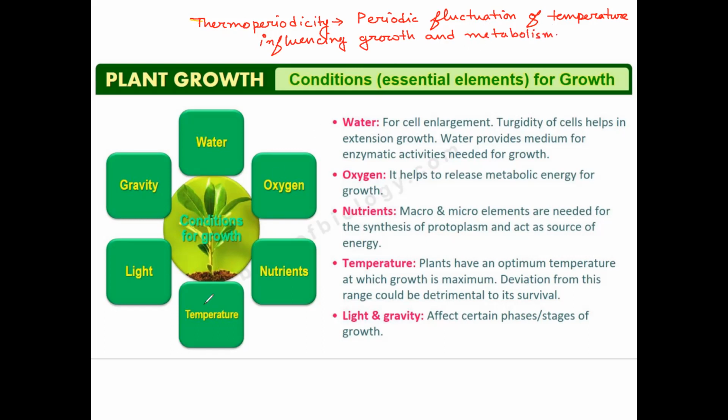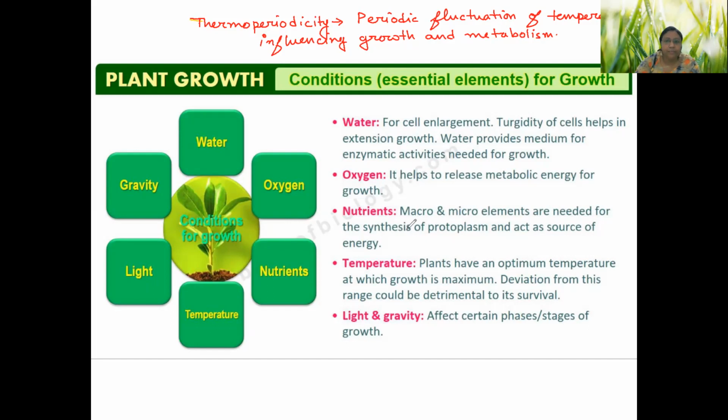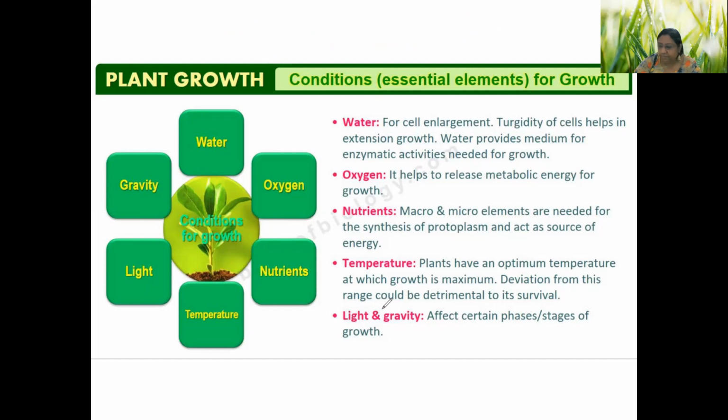So it is very important for some plants to start their growth in a season when temperature is not that low, and then they get best for harvest in the winter season. So for different stages of the life cycle of those plants, they require different temperatures, and that's why they choose those specific seasons or seasonal transition times for their growth, and that is very importantly observed in some plants. So the next important factor is light and gravity.